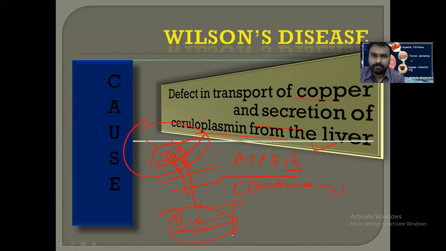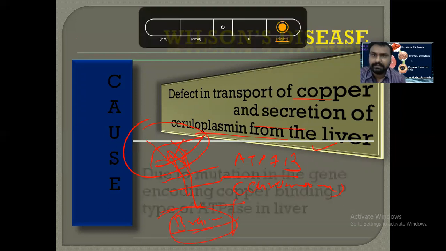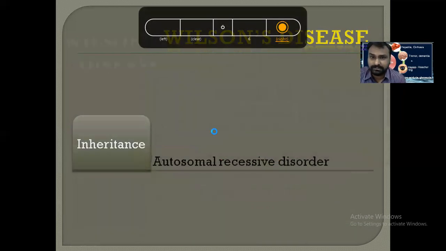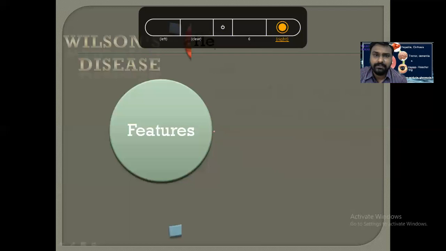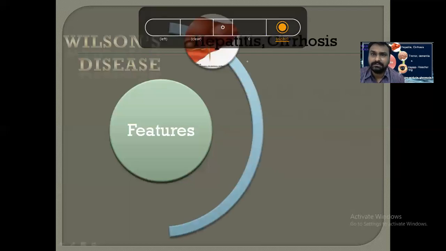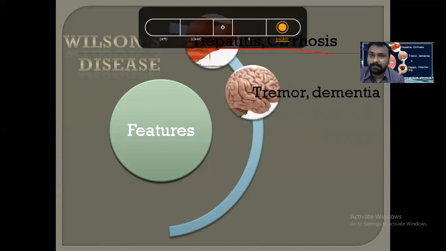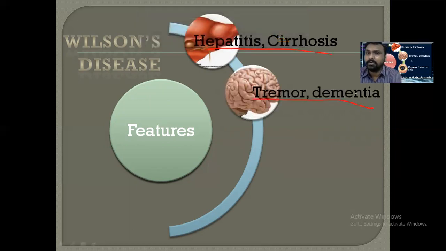Or it can be deposited in the cornea, that is the Kayser-Fleischer ring, that we will see. So the ATP7B gene is defective. It is an autosomal recessive disorder, and we will see the features. So what are the different features? As you can already see in my background, this is a photo. It will lead to cirrhosis of the liver, tremor and dementia because of neuropsychiatric symptoms, because of accumulation of